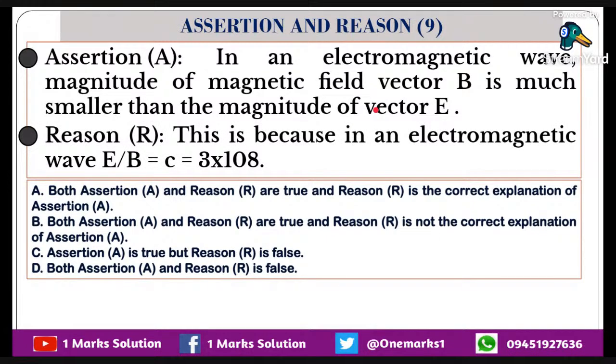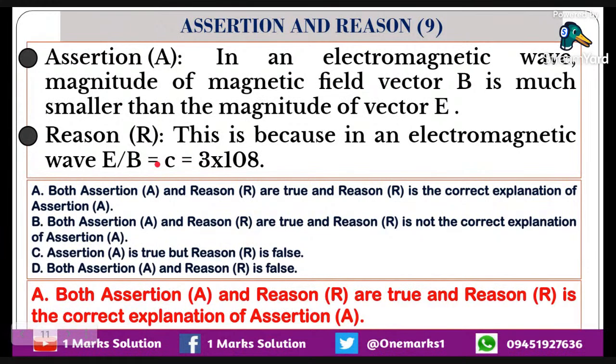Okay. So now let us move on to the reason. This is because in an electromagnetic wave, E by B is equal to C, 3 into 10 raised to 8. That means the velocity of light in vacuum is 3 into 10 raised to 8. Because of this only, the assertion is correct. That means the reason is the correct explanation for the assertion. E by B is equal to C means B will be less anyway. So what is E? E is B into C. So anyway, E will be greater. So assertion as well as reason are true and the reason is the correct explanation for the assertion. So the option is A.